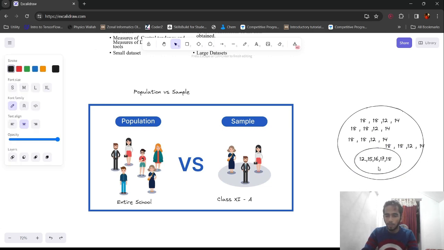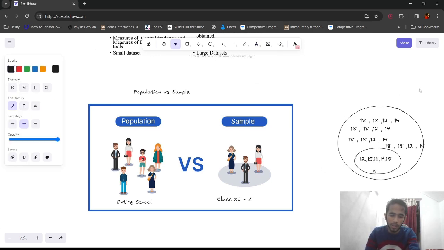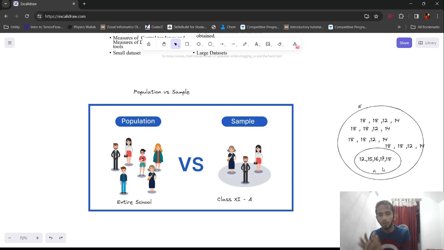So here this will be the sample size. Sample size is always denoted by small n, and population is always denoted by capital N. So this is the population, and this is the sample size. I hope you understood what is sample and what is population. Now what are the various ways of taking a sample? Here we took on the basis of a condition that this marks scored should be of class 11A specifically. So that is a type of sampling.